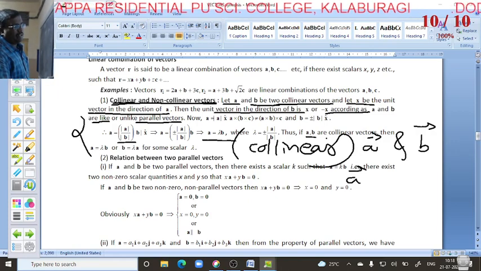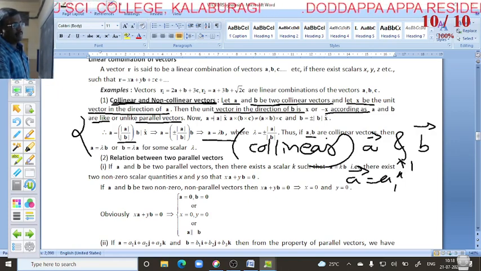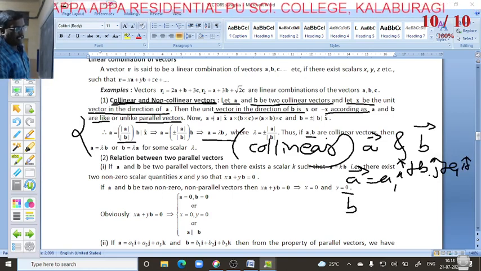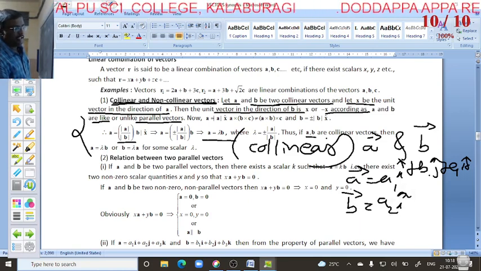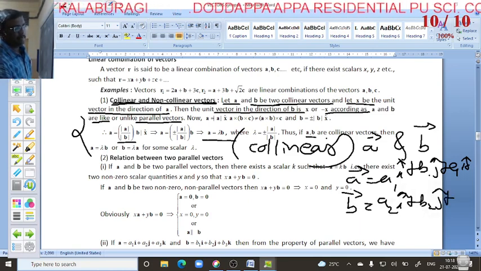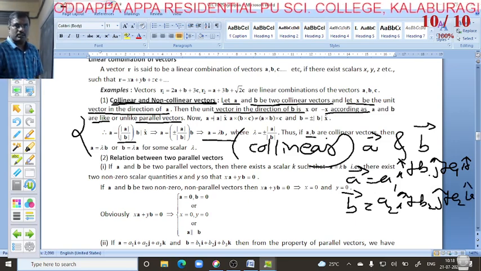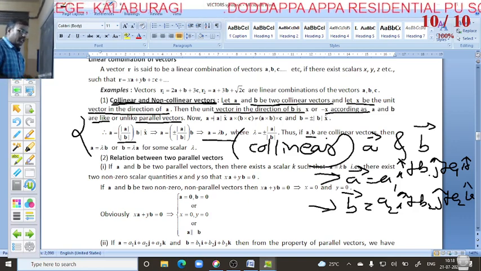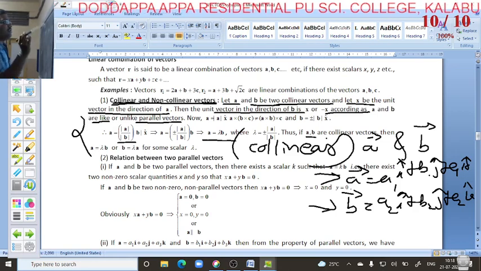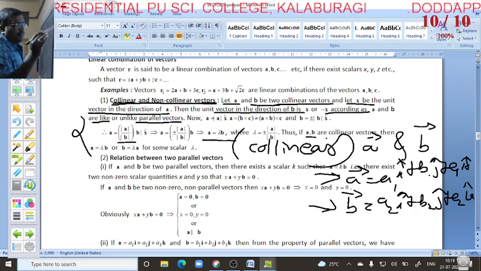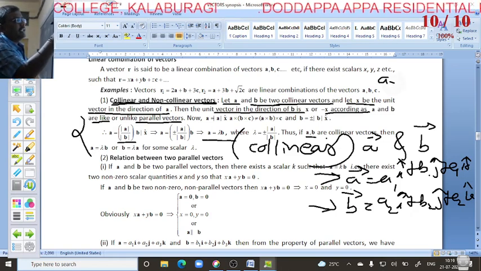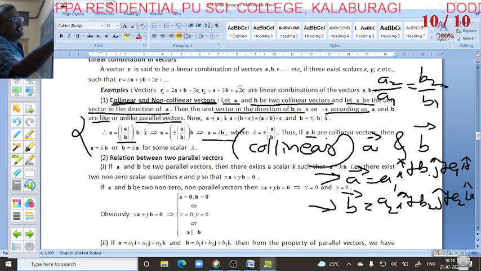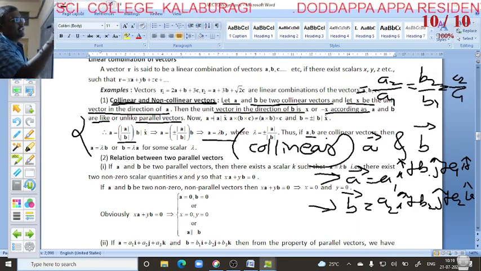For example, if vector A equal to a1i plus b1j plus c1k is given, and vector B equal to a2i plus b2j plus c2k is given, and you want to find out whether it is collinear or not, you have to use one condition: a2 divided by a1 is equal to b2 divided by b1 is equal to c2 divided by c1 is equal to lambda.